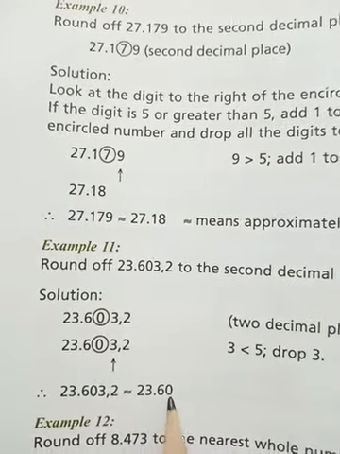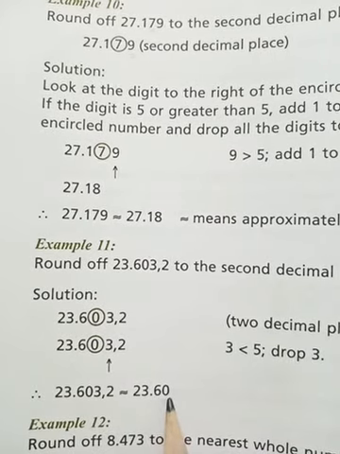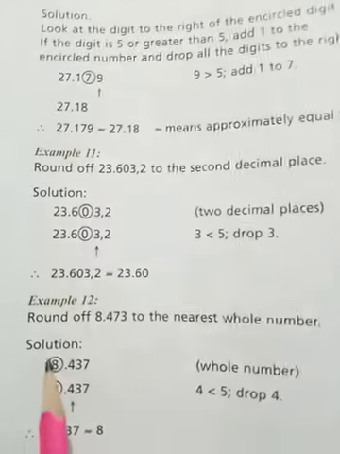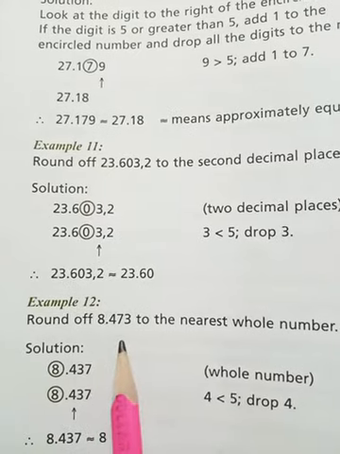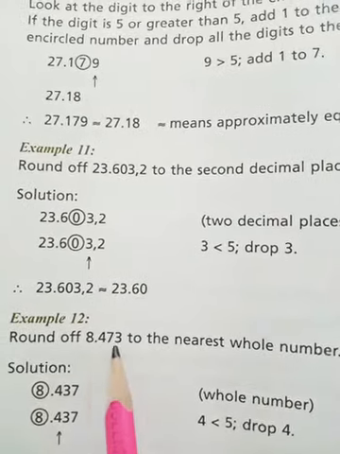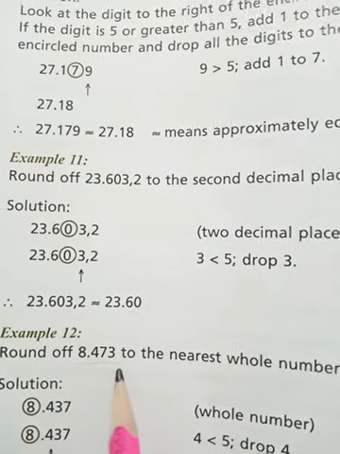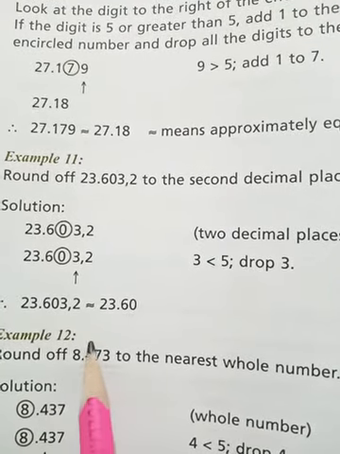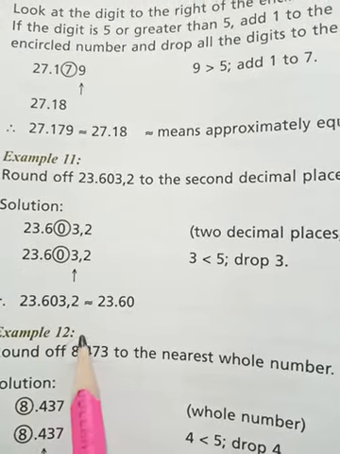Okay, till the second decimal place. Now see the other example, beta. Round off 8.473 to the nearest whole number. In this number, beta, tell me which is the whole number. Yes, 8 is the whole number.